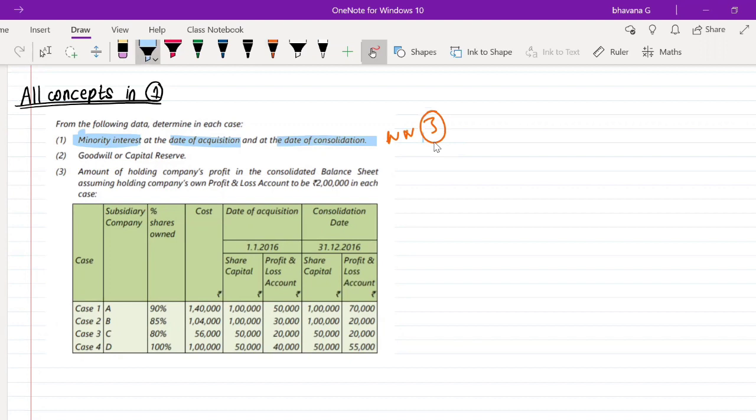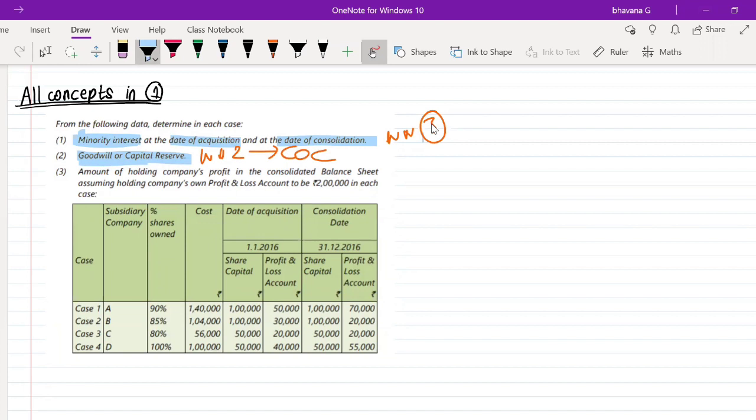Next, they have told you to find out goodwill or capital reserve. Okay, can someone tell me where do you find out this goodwill or capital reserve from which working note? Working note number 1, 2, 3 or 4? Can someone tell me? Working note number 2. Very good, Sangeeta. So it is working note number 2. That is your working note of cost of control. So if you do this, you will be able to find out your goodwill or capital reserve.